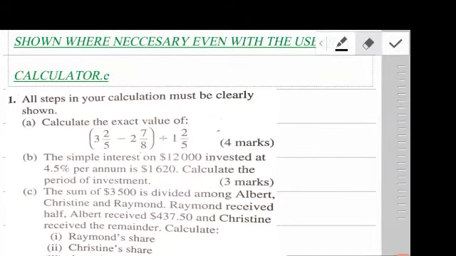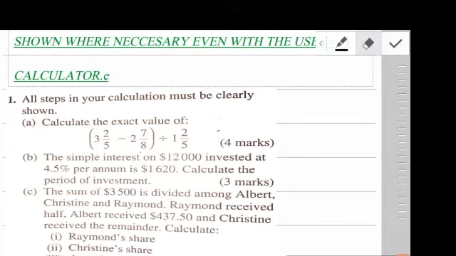Now for question 1, we are starting with a fraction question, and it says that all steps in your calculation must be shown clearly. Calculate the value of (3 2/5 minus 2 7/8) divided by 1 2/5. Clearly in this question we have to apply the principles of PEMDAS, or what some of you know as BODMAS, where we work out what is in the bracket first, followed by whatever else comes after. Usually we divide before we subtract, but because the parentheses are there, we have to work out what is in the bracket followed by the division.